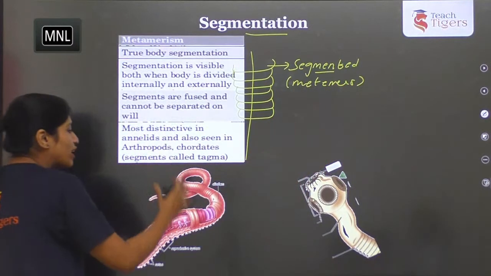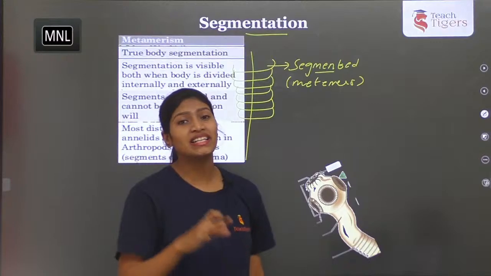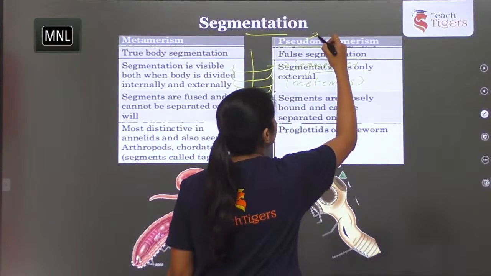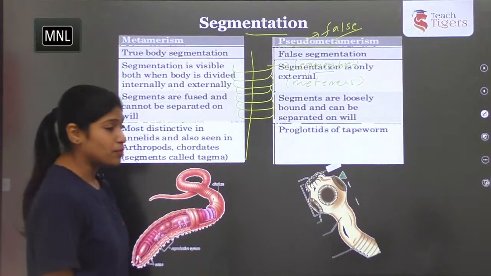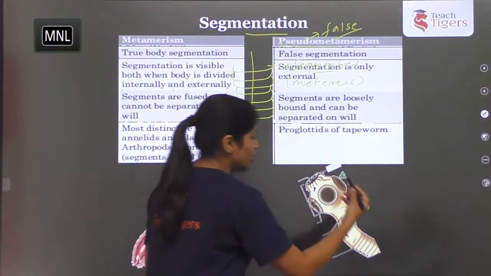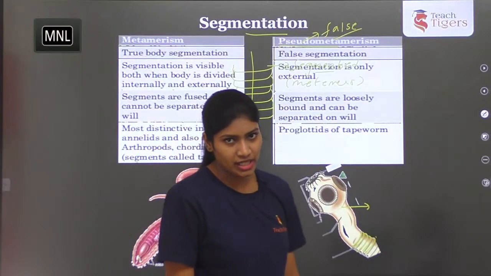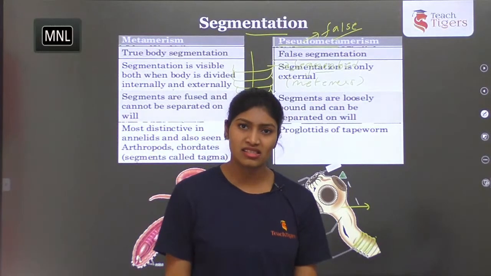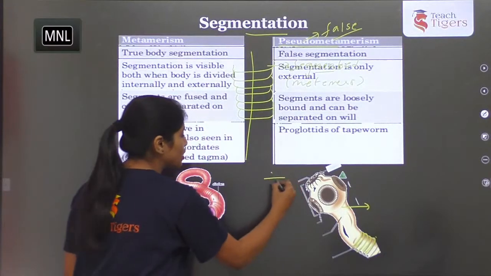If the organism's body is internally as well as externally segmented, then that formation is called metamerism. And there is one more type, that is pseudo-metamerism. Here it is a false appearance of segmentation. Example is tapeworm. Taenia solium is the best example for pseudo-segmentation, where the externally segmented body will be there whereas internally it's not segmented. And it will have detachment of the segments. Those are called proglottids, which are the infective stages in the human body.